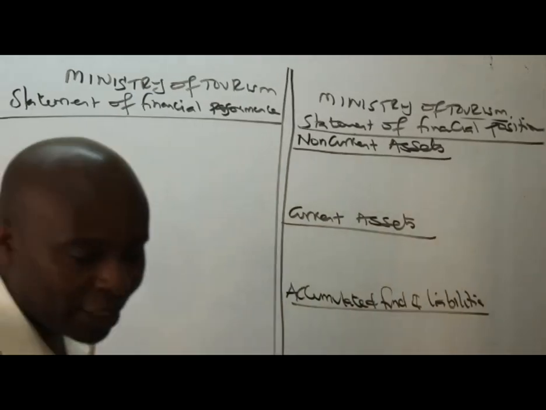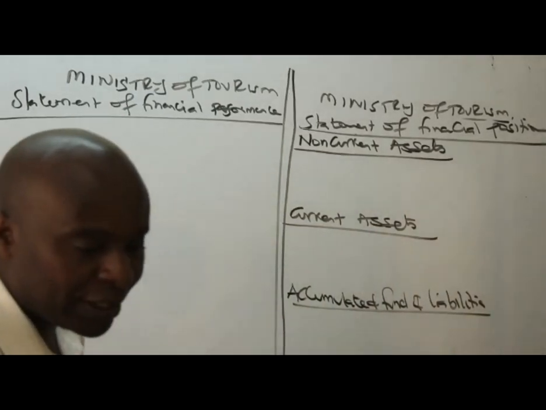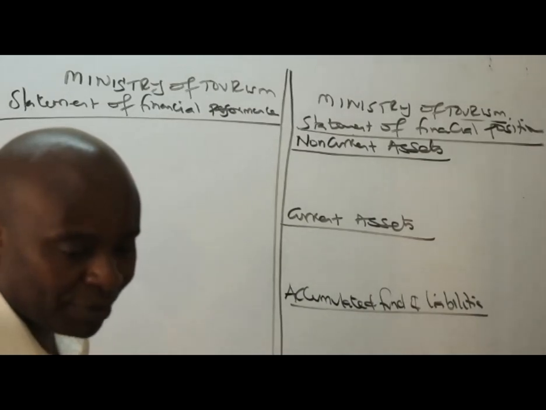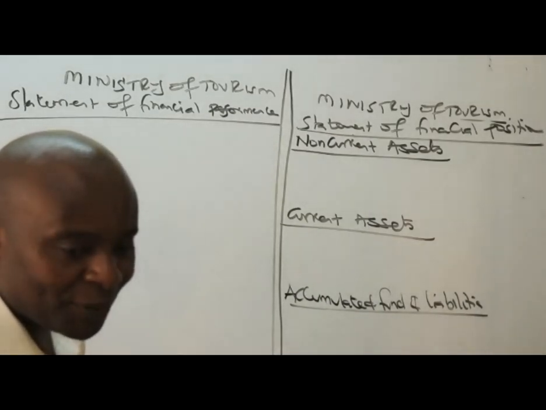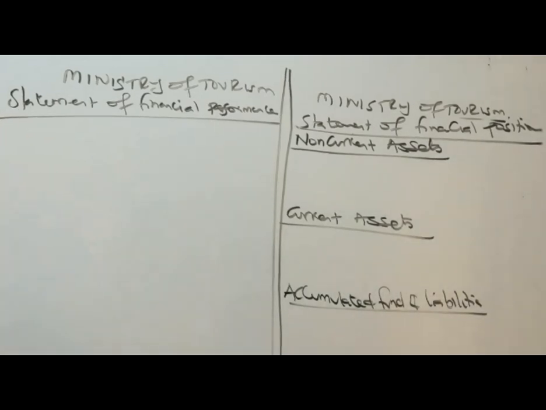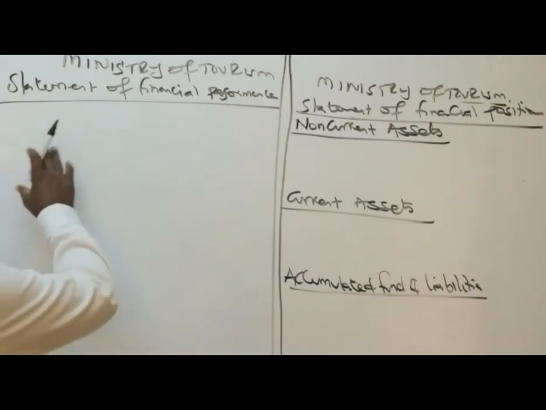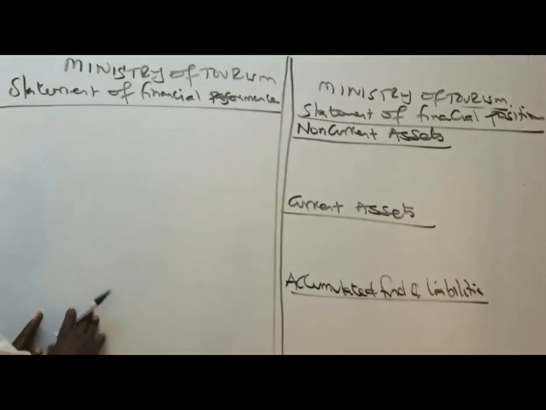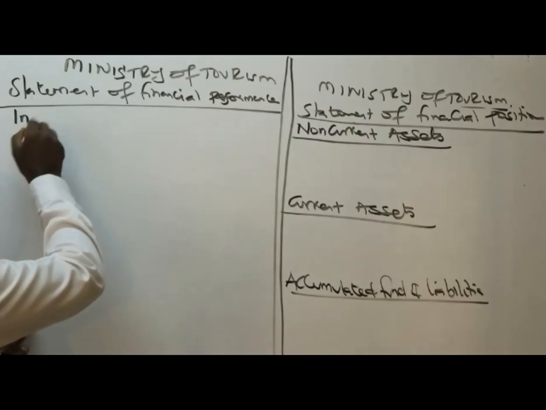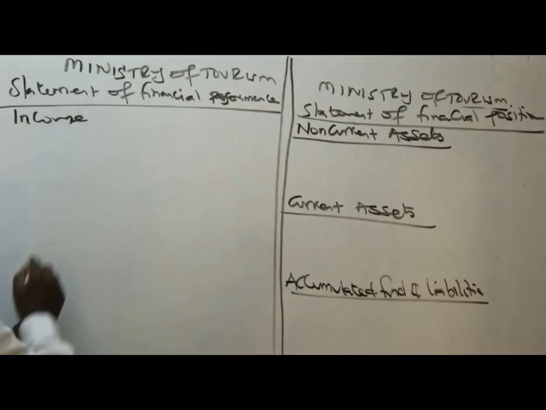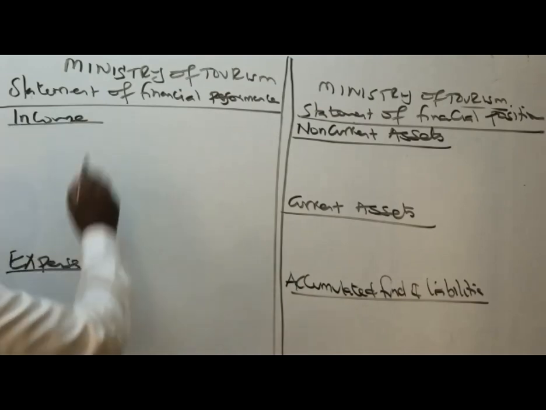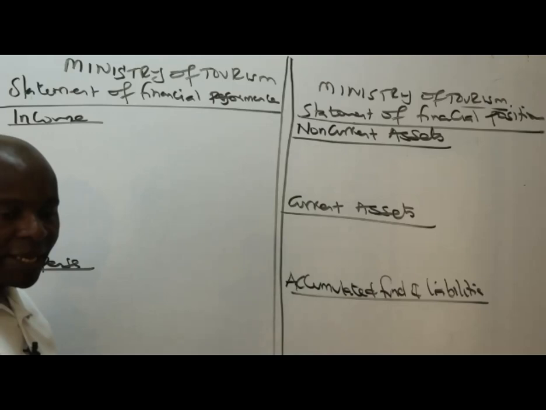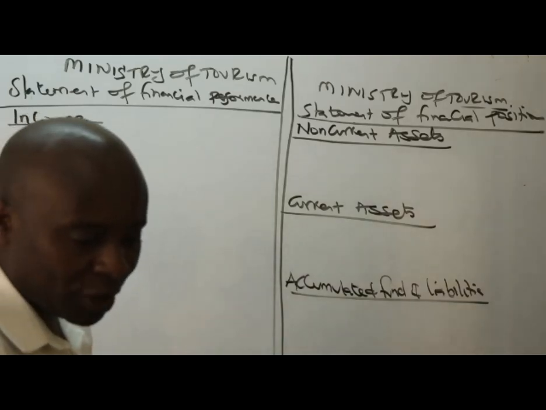So the first one that these guys have spoken about is the accumulated fund. I'll be able to pick it. But before I even pick it, remember the other one? This one here is about our revenue versus what here? Expenses. So in this case we have our revenue or our income versus our expenses. You simply structure them that way. So it becomes very easy for you to pick out things and slot them in. So what we have here, ladies and gentlemen, is quite a simple thing.